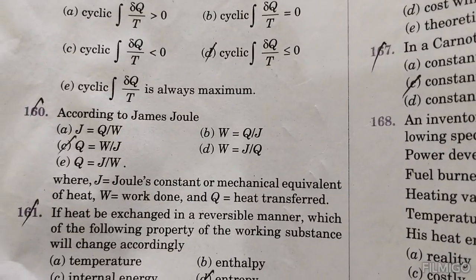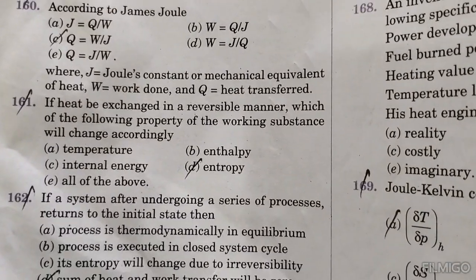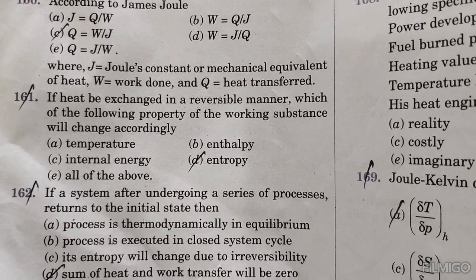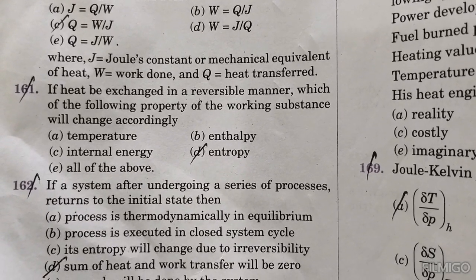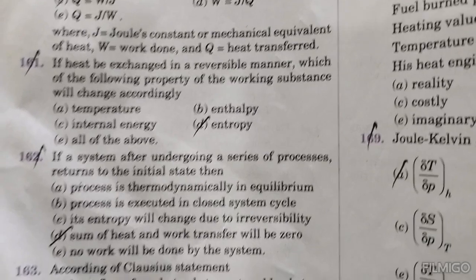According to James Joule, Q is equal to W by J. The heat is exchanged in a reversible manner. Which of the following properties of the working substance will change according to entropy?